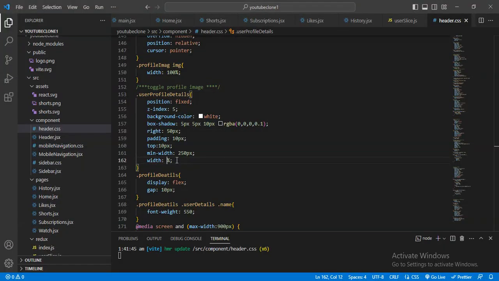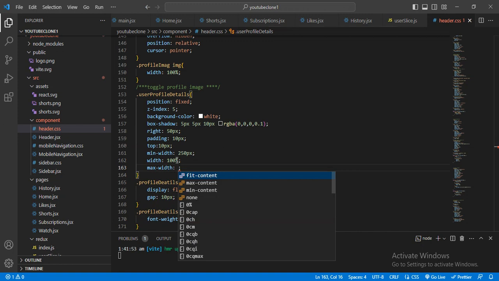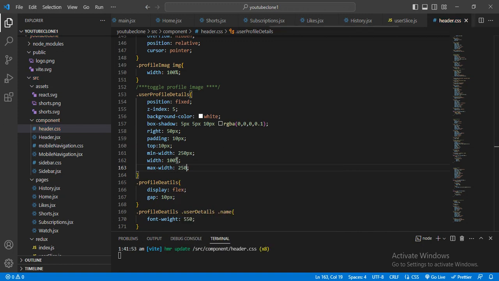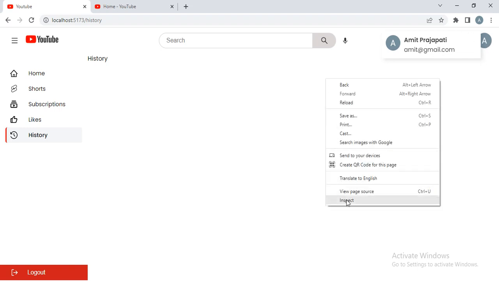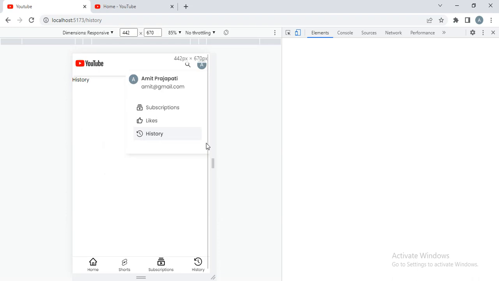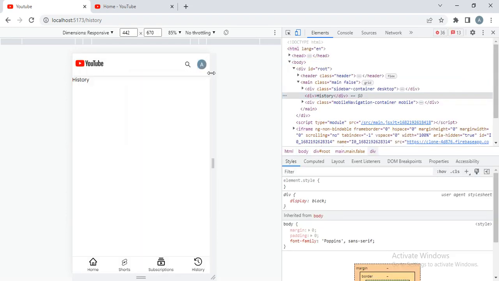It's 100%, but its max width will be approximately 250. Yeah. Now let me just go here, and when I just click, okay, now it will be perfectly fine. Okay, now this part will be done.